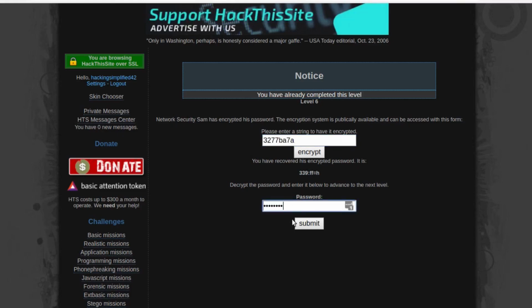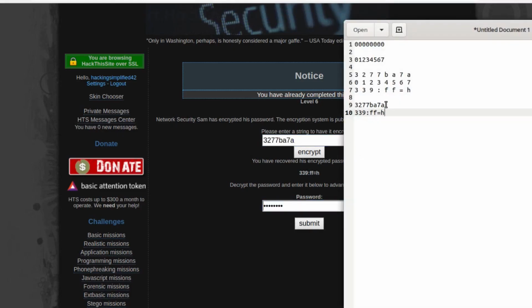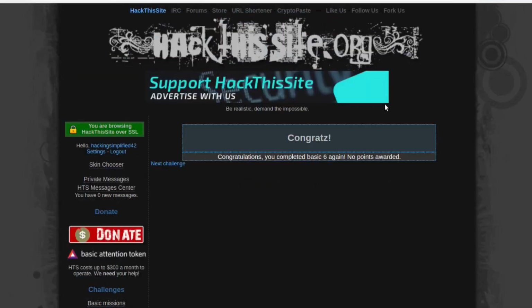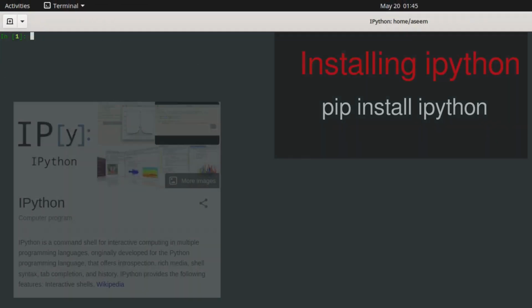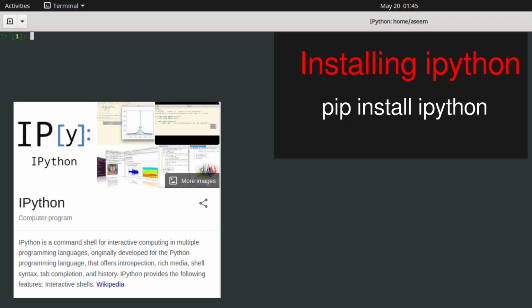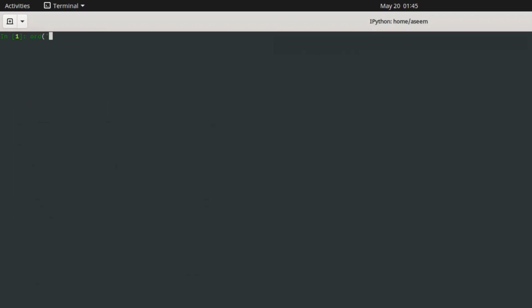So this is the password, and as I told you, I would also show you a method where we could use our Python skills to do this, a much shorter way than what I have shown. I use IPython, that's a bit nice, but even simple Python would do. You need to know 2 basic things.